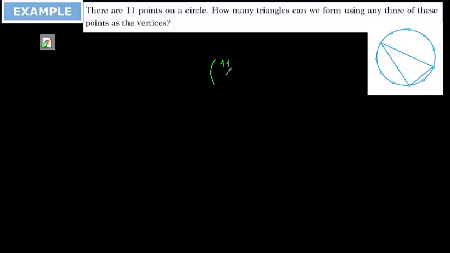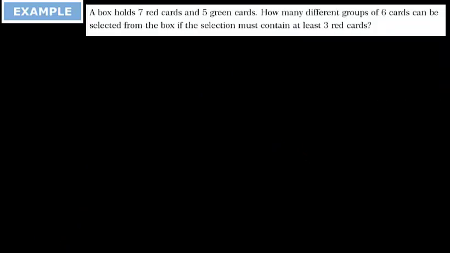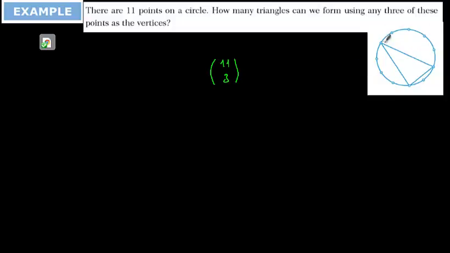From 11 we are going to select 3 of them, and the answer is going to be 11 with 3 only. Here again I want to mention in the triangle vertex selection, which vertex is chosen firstly is not important. That's why we are writing like this.